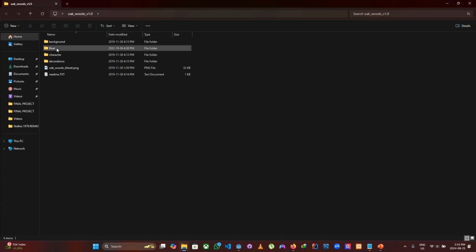And good, so now we have an enemy, we have background, we have a character, and we also have decorations, and we also have tile sets. So basically a tile set is like a collection of all the assets that you would need in the game. You can just pick off tiles from the assets to use in your game.